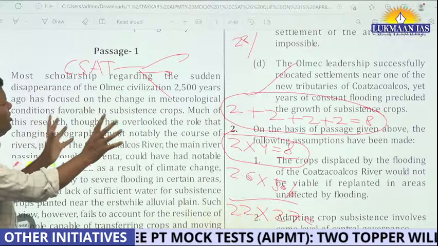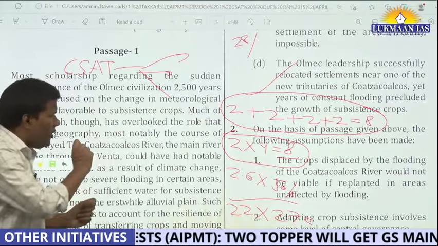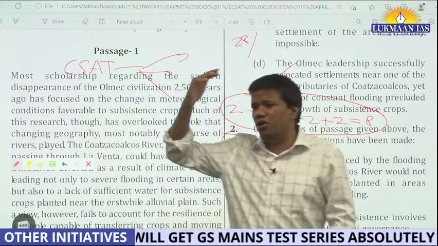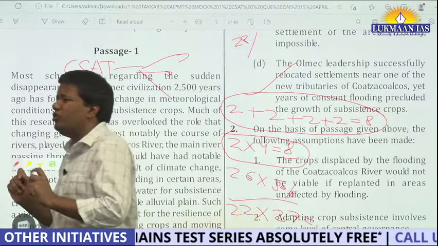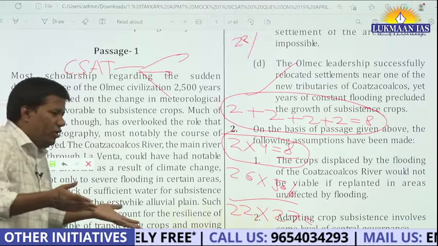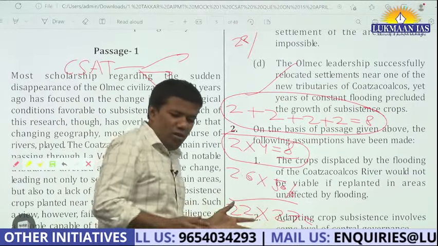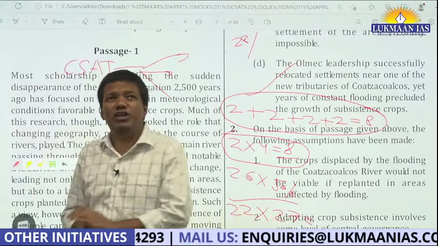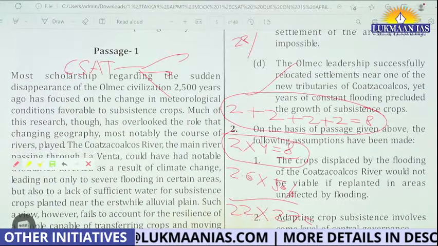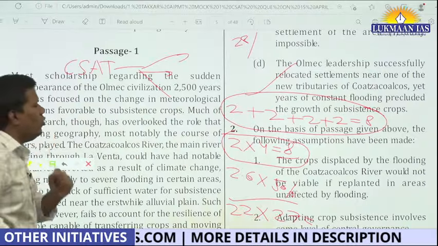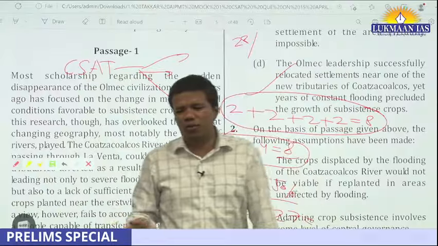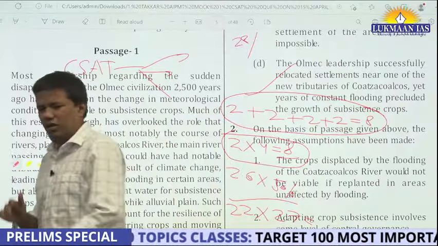If you are writing too much in your CSAT paper, making too many equations, forget CSAT, even in CAT or GMAT, then there is something wrong in that candidate's thought process. Even the number of rough pages should be only 2 or 3. So you have to be in that state of mind. You must also know which question you do not have to attempt. There are some traps. If you keep on attempting those questions, time will be gone.